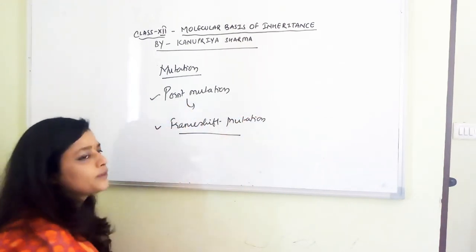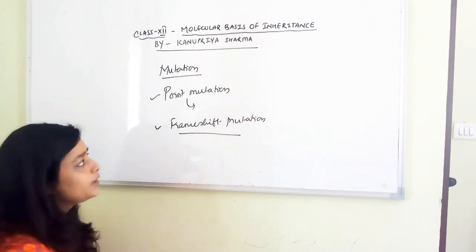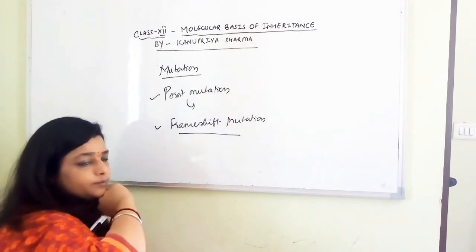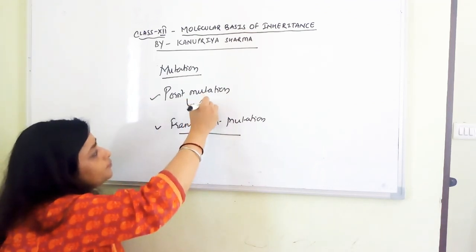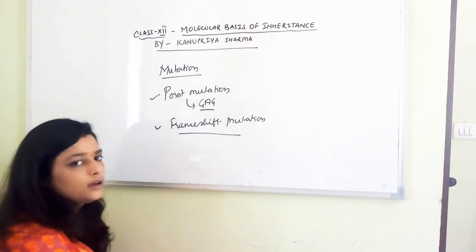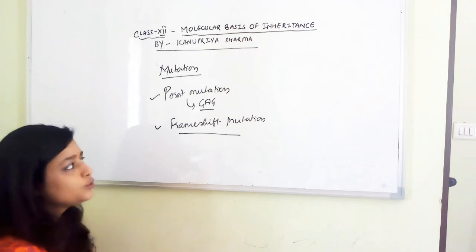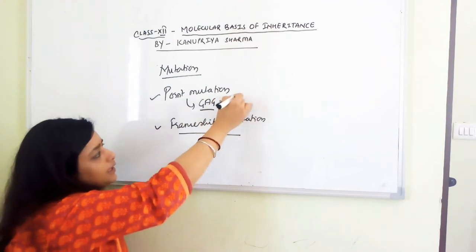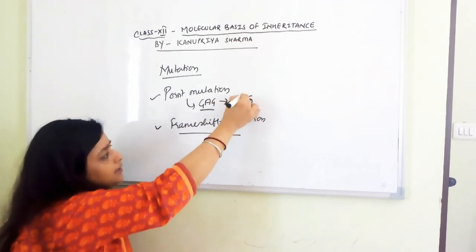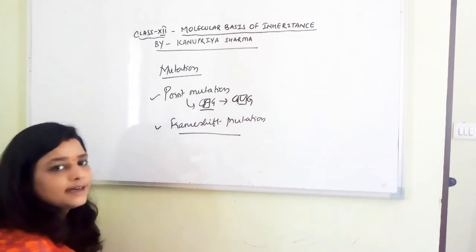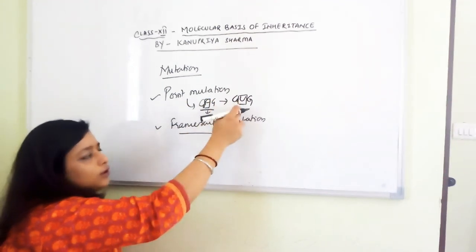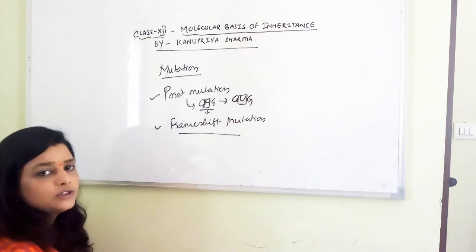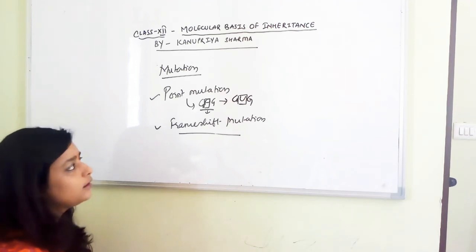What is point mutation? You must have studied in the previous chapter, principles of inheritance and variation, that GAG is the usual codon found in hemoglobin, right? But what happens? GAG changes into GUG. So this particular base gets changed. This results in a change of the codon. If you go through the genetic code, the codon change can lead to the change in amino acid.